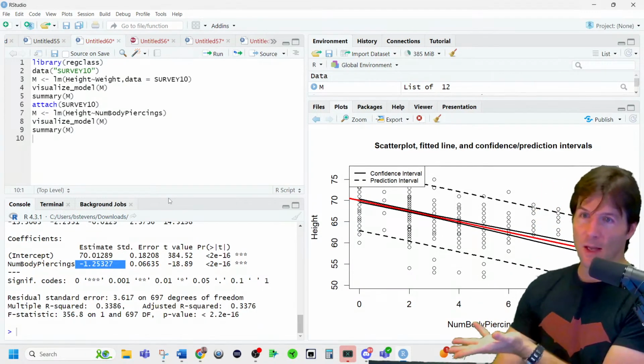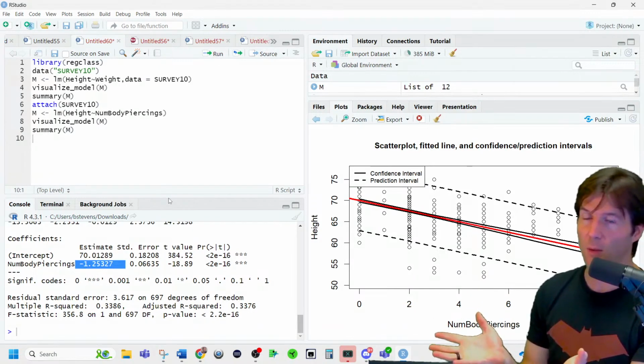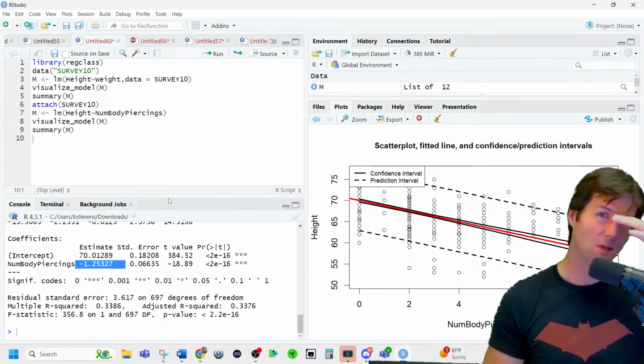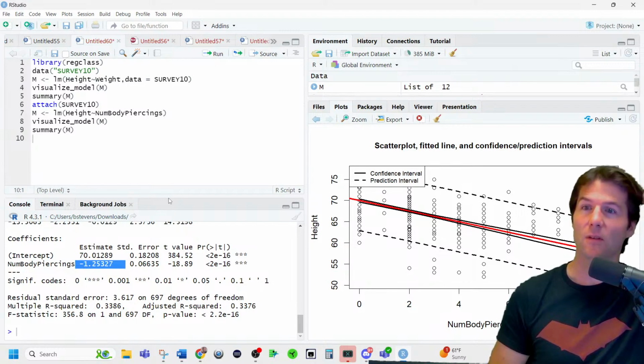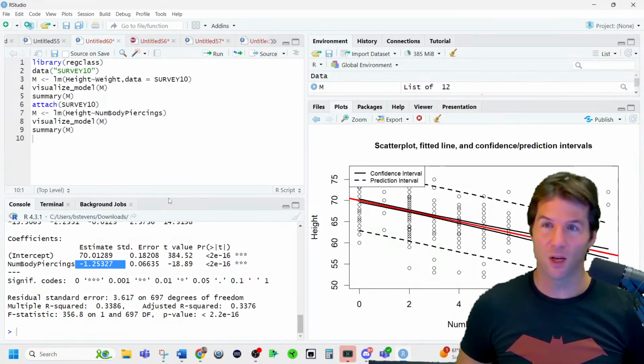It's not in the model. That's Y, that's X. The lurking variable is not here. We can put it in the model, but the lurking variable is not here. So a lurking variable is another variable not already talked about. It's not in the model.